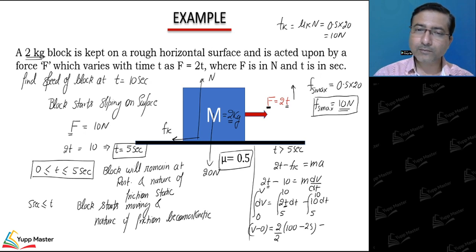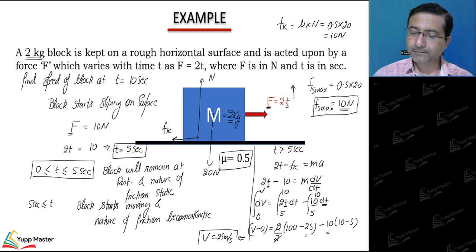Minus sign, 10 I can take out, and let's integrate this dt. So integration of dt is t, upper limit minus lower limit, 10 minus 5. तो मुझको यहाँ पे -50 दिख रहा है और मुझको यहाँ पे -27 दिख रहा है, यानी v की वैल्यू जो आ रही है वो आ रही है 25 मीटर पर सेकेंड. So at t is equal to 10 seconds the velocity of block will be 25 meter per second.